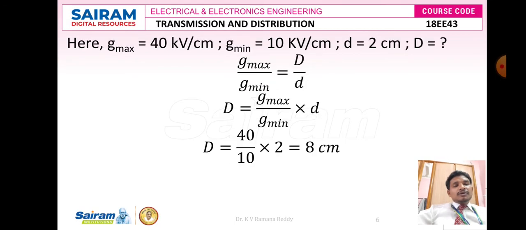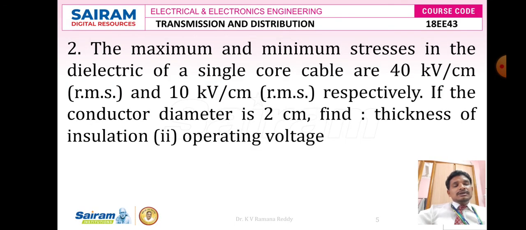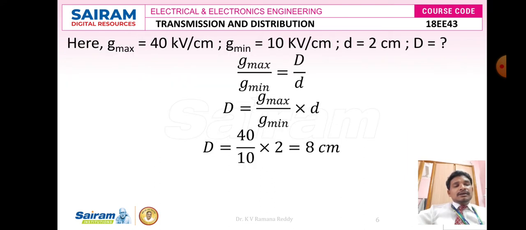In this problem, if you closely observe, they ask us to find the thickness of insulation. The thickness of insulation formula comes from the capacitance of a single core cable concept. There we know the formula: capital D is equal to small d plus 2 times the thickness of insulation. That is the formula actually.